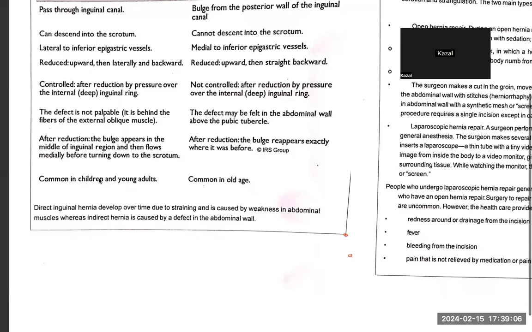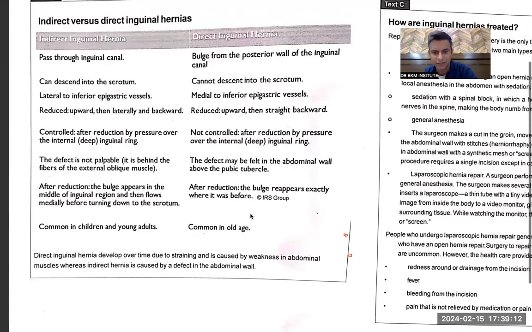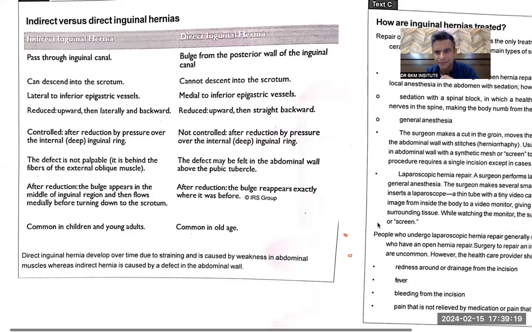Sir, direct. Children and young adults. Sir, children, direct. That is indirect, sir. That is indirect. Oh, sorry, direct. Old age. Old age is the answer. Which group? Yes, sir.